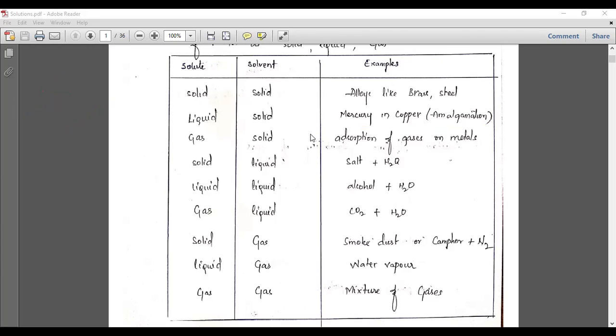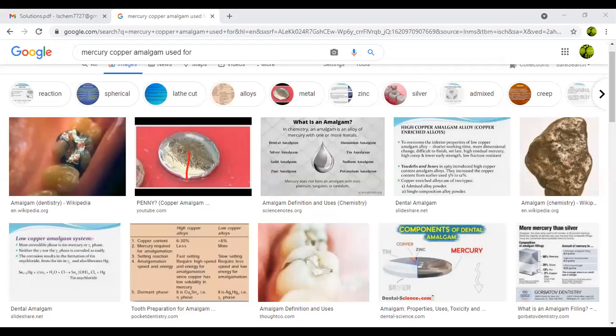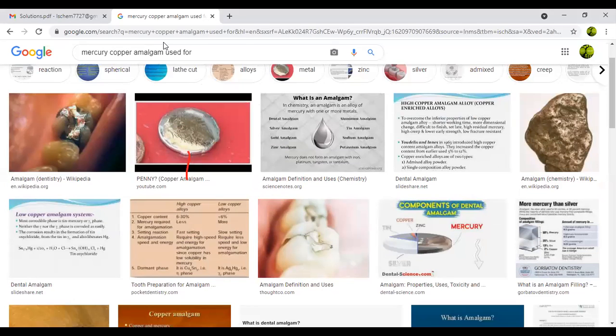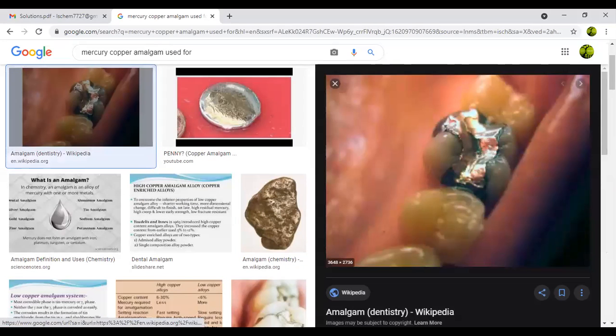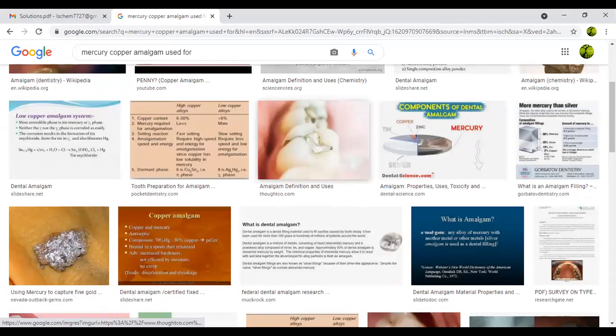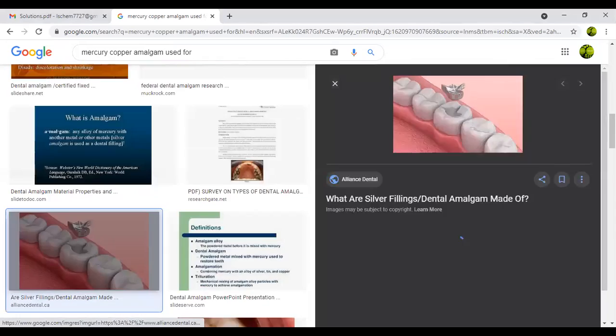I will show you one diagram. See here, these are the amalgams. In the case of dental fillings, they will use this as silver. See here, the teeth can be filled with amalgams like this. I will show you some other example. See here.